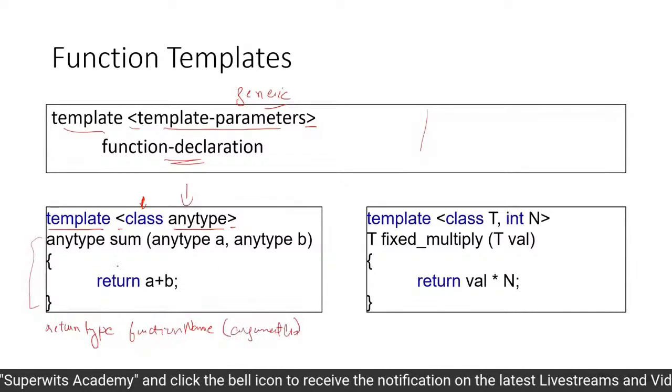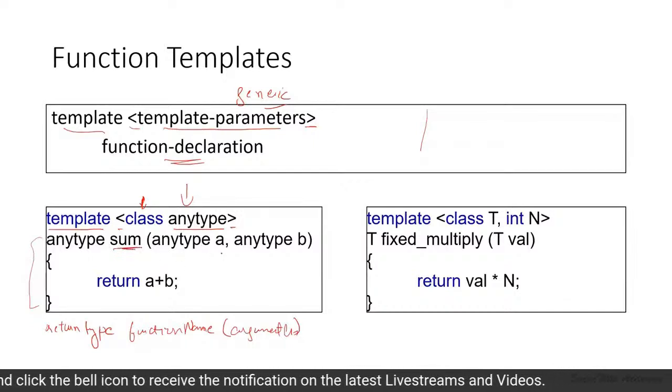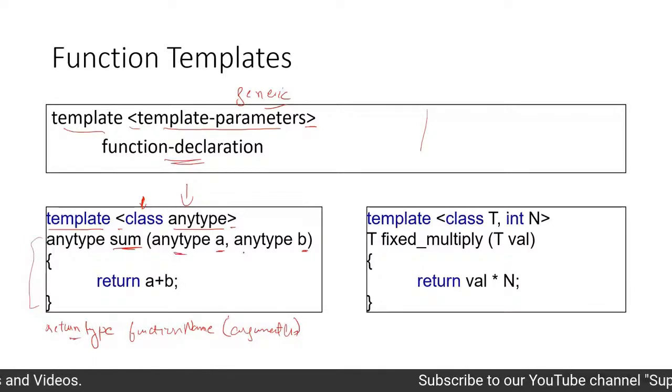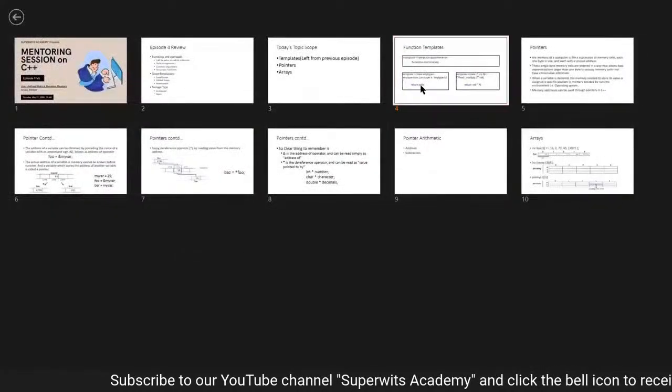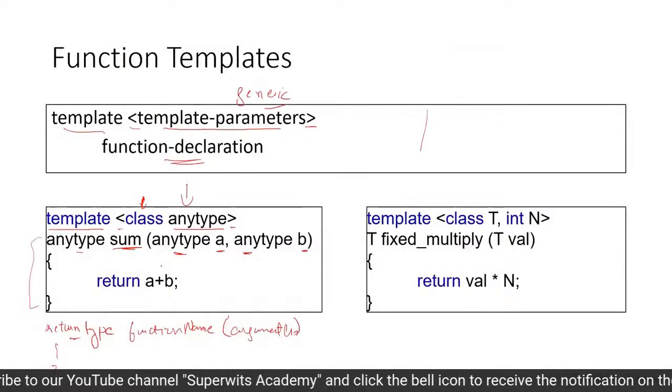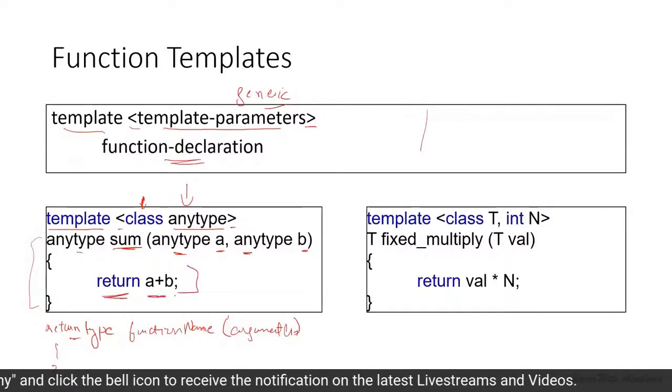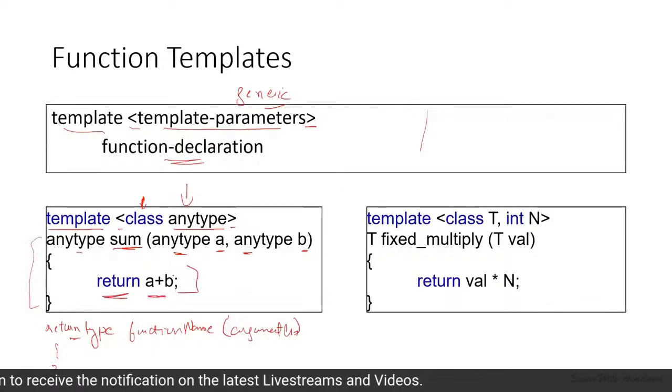Here you can see the same thing: the function name is provided, the argument list is also provided. The only thing not provided is the return type or the data type for the arguments. And the rest is the body corresponding to the function, and the same happens here. It returns the expression a plus b whenever this function gets called.